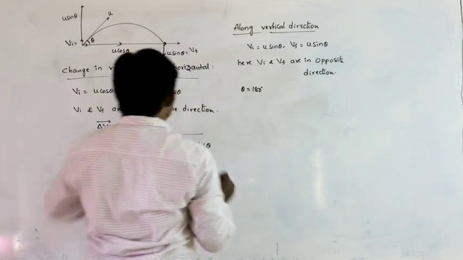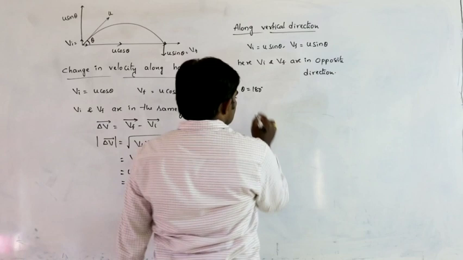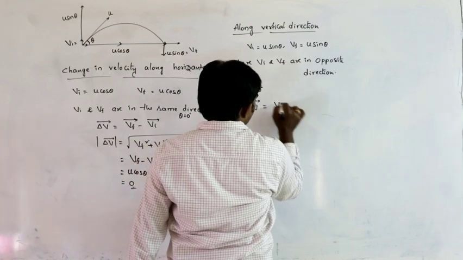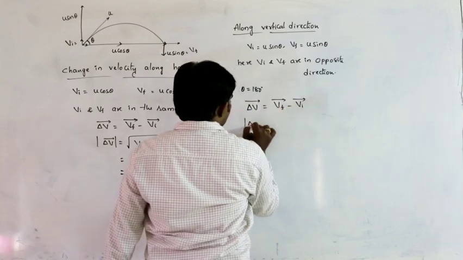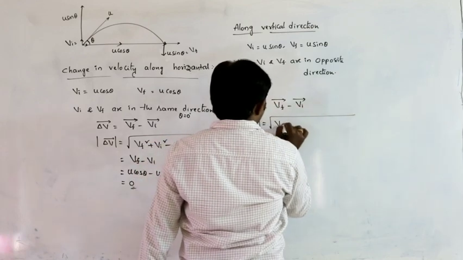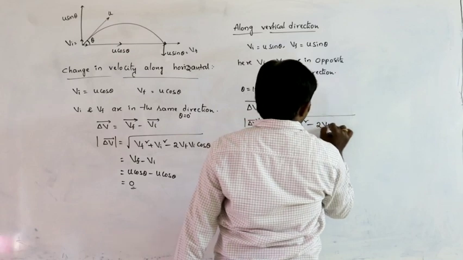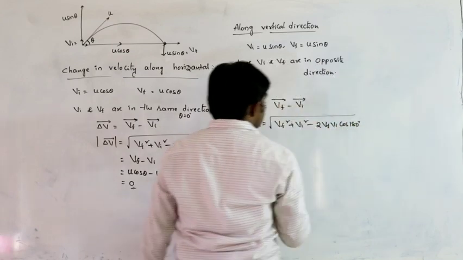Earlier they were in the same direction, therefore theta was 0; here theta equals 180. So change in velocity delta V bar, according to vector subtraction, is Vf bar minus Vi bar. So delta V bar can be written as under root Vf square plus Vi square minus 2 Vf Vi cos theta. Theta is 180, cos 180 is plus 1.